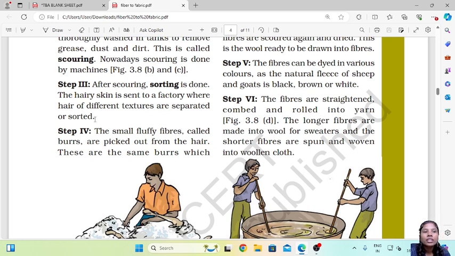So now, first they shave off, that is the shearing. Then they do scouring, in which they clean the hair to get rid of grease, dust and dirt. Third step is the sorting process. Every animal will have different textures, right? So in that case they separate out each hair based on their textures.